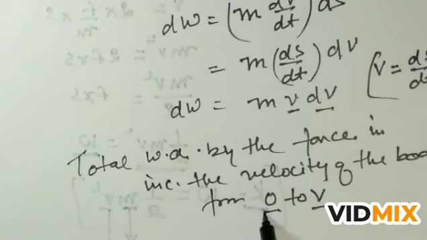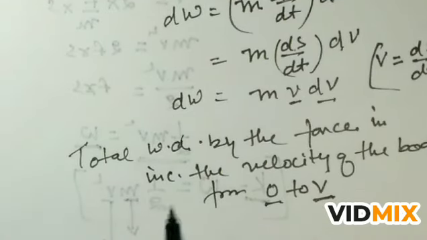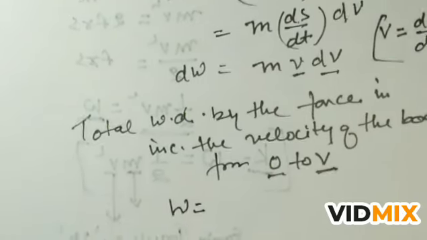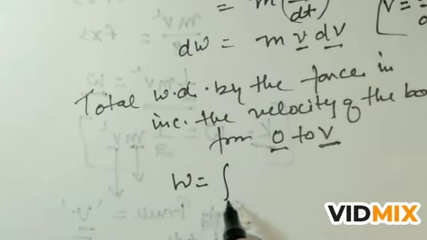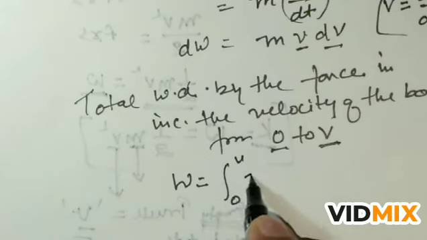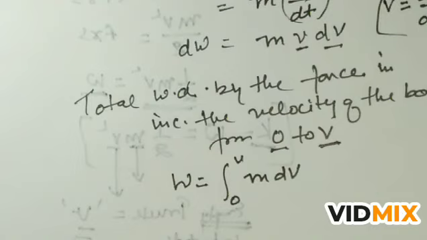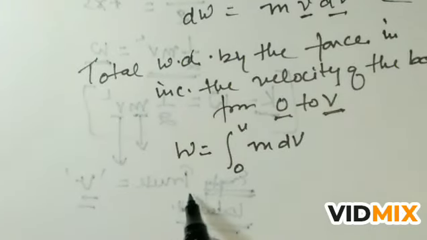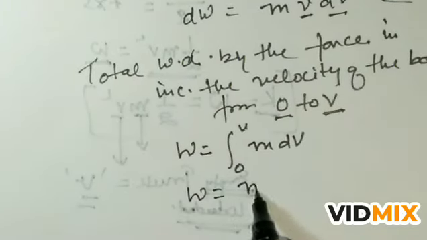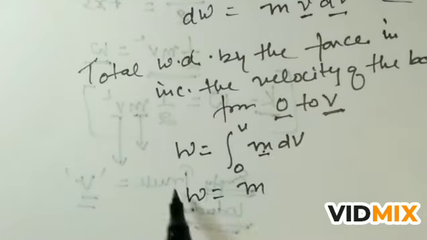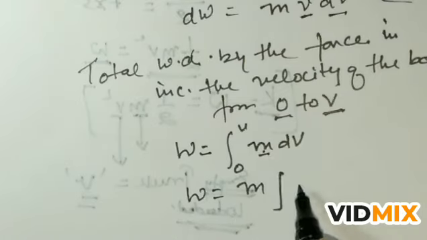Initially the body is at rest, and after covering a distance, the body has gained velocity v. So what is the total work done? We have to integrate. W is equal to the integral from 0 to v of m v dv, or we can write W is equal to m, a constant value, so we have taken it outside, integral from 0 to v of v dv.